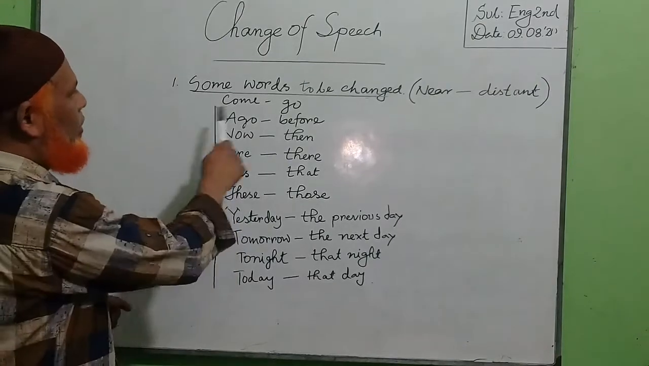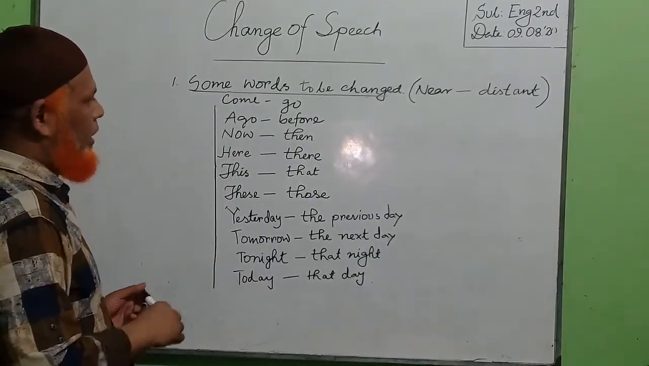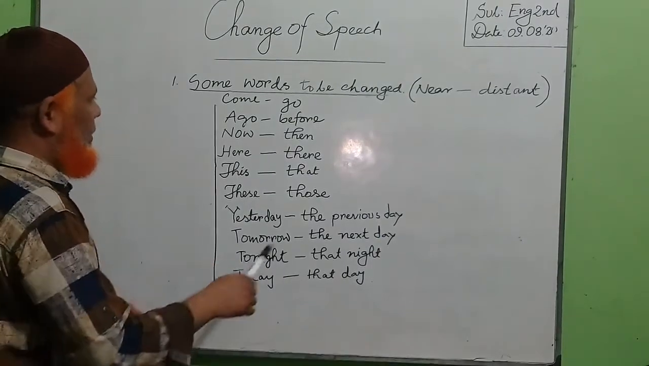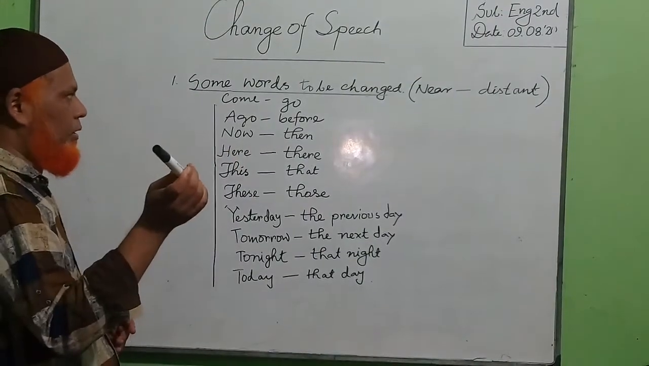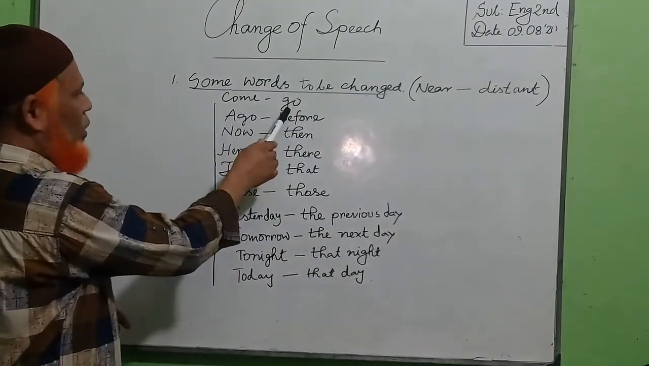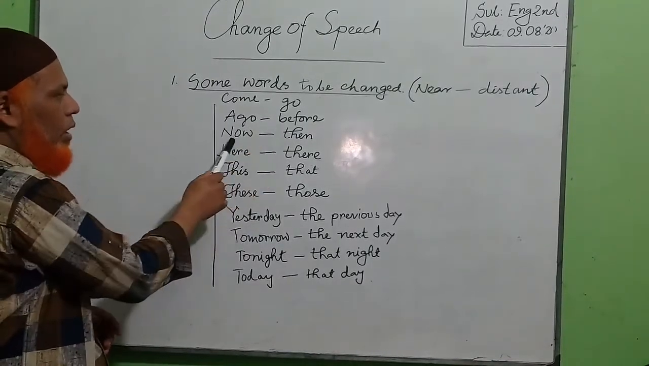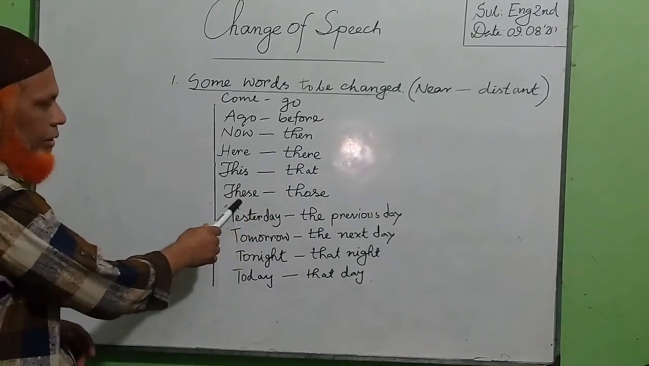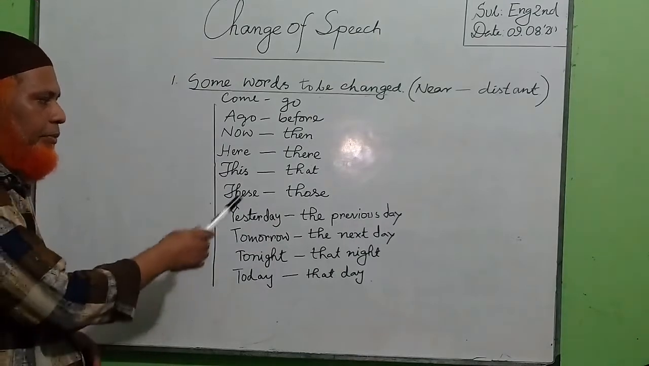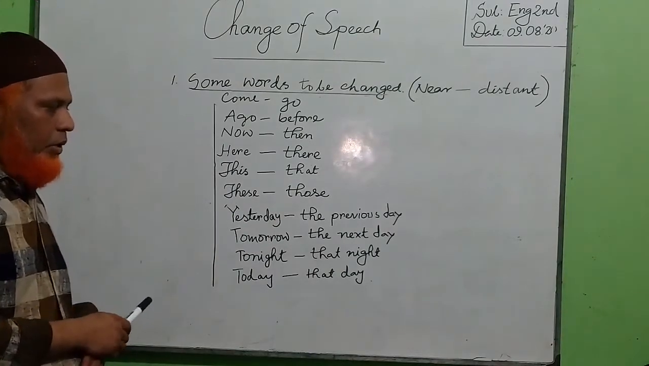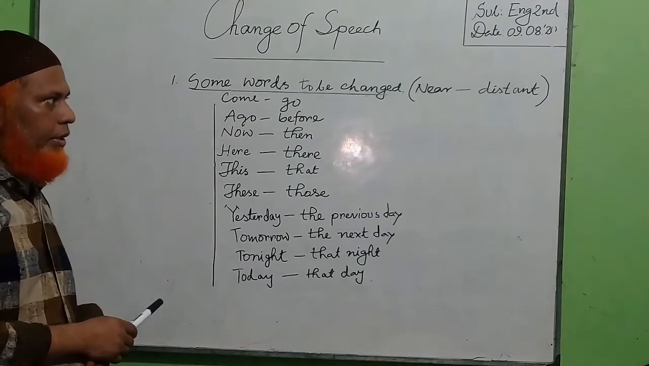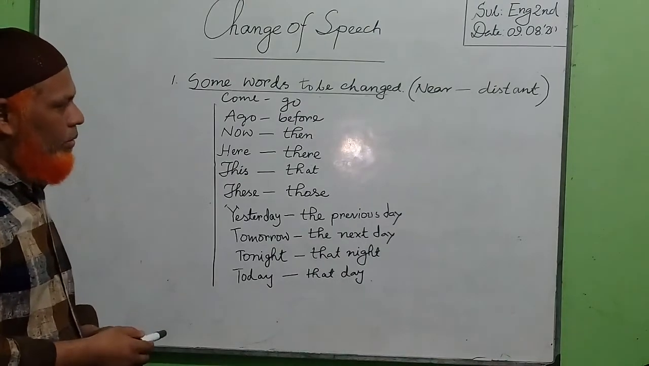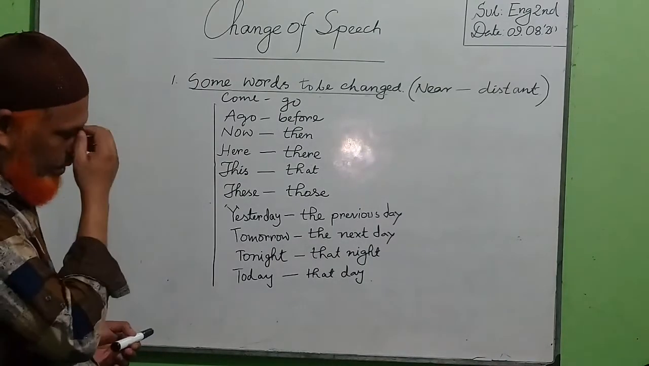Okay, here some words are to be changed. Number 1, we have to change nearest meaning words into distant meaning words. Here, look, repeat after me. Come, go; ago, before; now, then; here, there; this, that; these, those. Yesterday, the previous day. Tomorrow, the next day. Tonight, that night. Today, that day. This change should occur by these rules. Okay, now we are going to the next chapter.